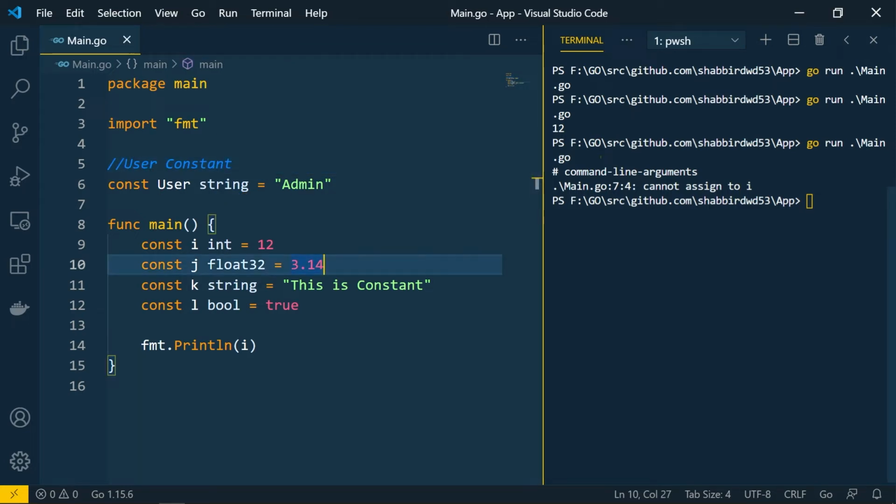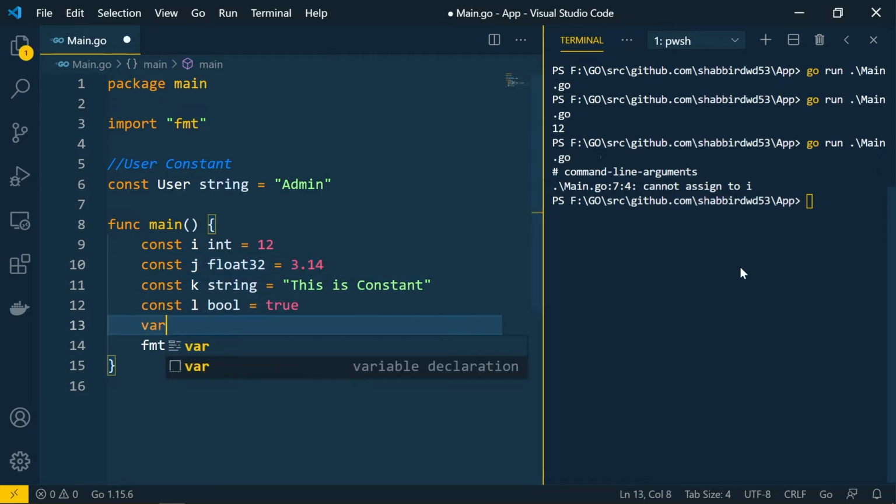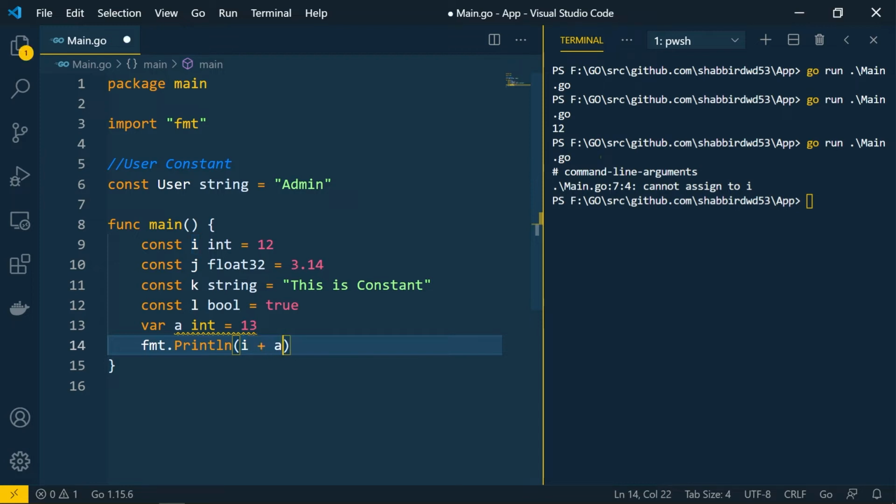Now you can mix and match these constants while using them with variables also. Suppose I'm using a variable over here, var a int = 13, and if I do this, i plus a, then we can use them accordingly. We are able to use constants and variables together.